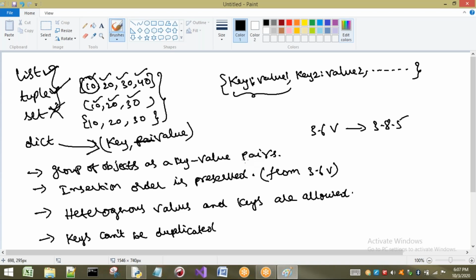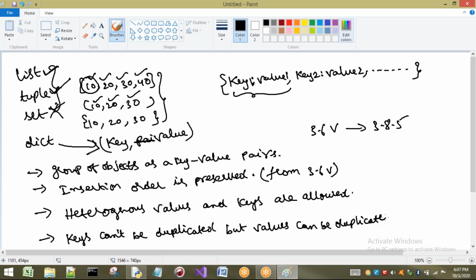There should be only one key that is called 100, for example. So keys can't be duplicated, but values can be duplicated. I will give one small example for this one. But values can be duplicated.